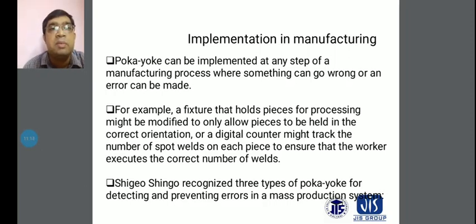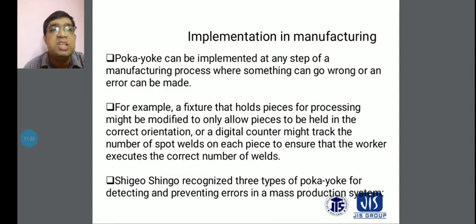For example, a fixture that holds pieces for processing might be modified to only allow pieces to be held in the correct orientation. Or a digital counter might track the number of spot welds on each piece to ensure that the worker executes the correct number of welds. That means in your welding units, the correct number of welds is required from the worker.